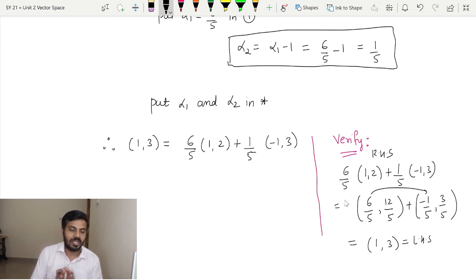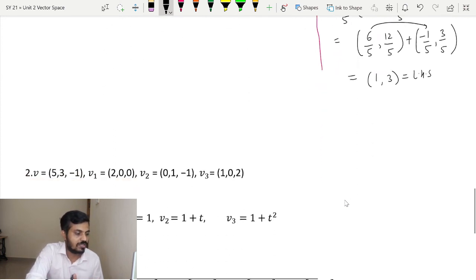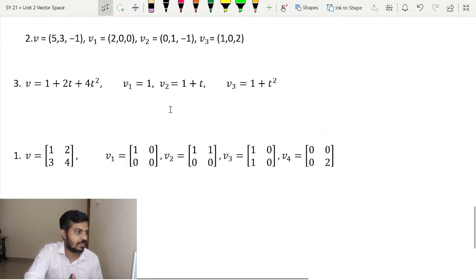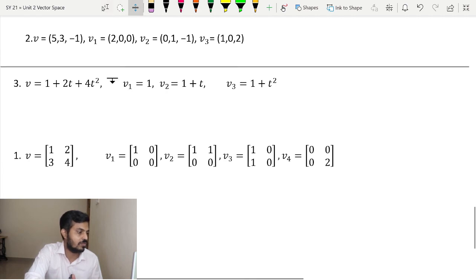Therefore whatever calculations we have done are right, and we can say that we have correctly expressed (1, 3) as a linear combination of (1, 2) and (minus 1, 3). Now moving towards the next example. The second example I leave it to you. It is homework.